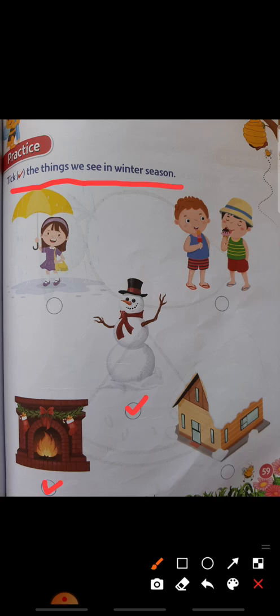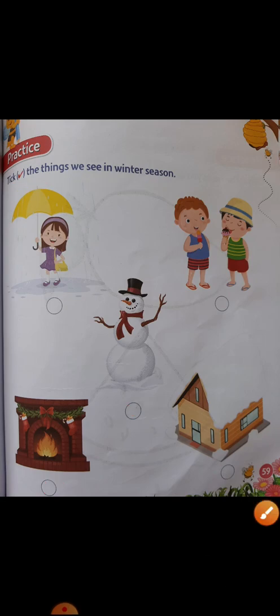Okay. Next, can you see snow? Can you see snow up on the house? Yes. So this also is winter season. Okay. This also we will see in winter season. So here also you have to do tick mark. So these three pictures are winter season pictures. So these things we see in winter season. So these also you have to practice. Okay. Next, see.